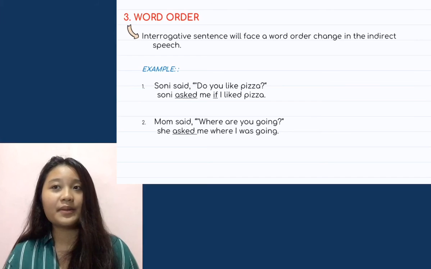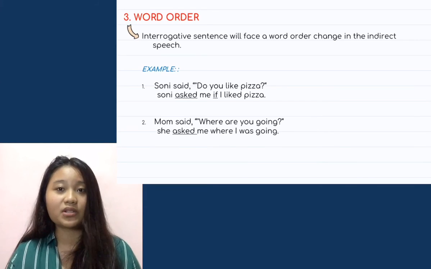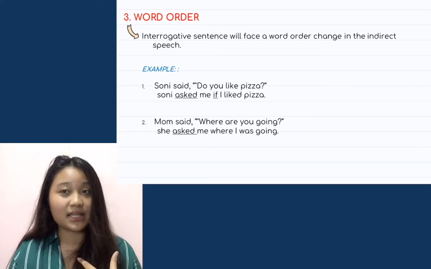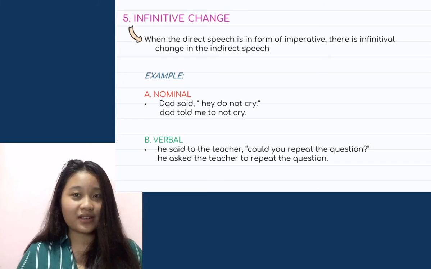And the second, Mom said, "Where are you going?" In the indirect speech, the sentence is, Mom asked me where I was going. The next, infinitive change.